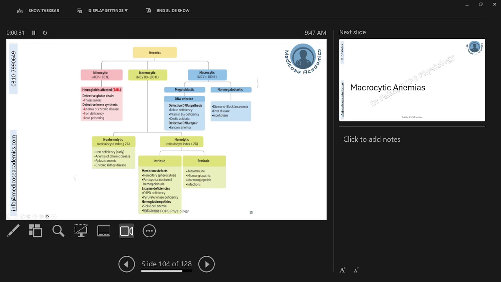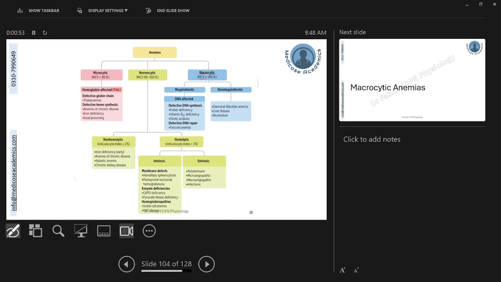First of all, what are macrocytic anemias? As is evident by their name, macrocytic means increase in the size of the cell, as indicated by the MCV, a red blood cell indicator. If more than 100 picoliter, we will call it macrocytic anemia. And macrocytic anemia may be megaloblastic or non-megaloblastic.